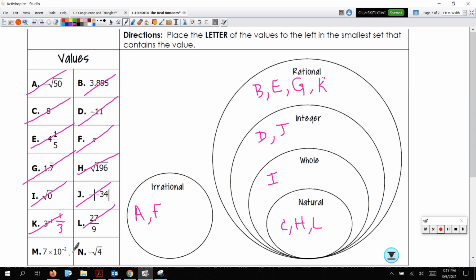Oh, my gosh. Scientific notation. Look, it's all coming back around. 7 times 2 to the negative second power is 0.07. 0.07 is a decimal, and it terminates, so that makes it rational. So we're going to put M right here. We're almost finished with this, guys. All right, N. Remember, this negative is out front of that square root. So negative square root of 4 is negative 2. Well, negative 2 is rational. Is negative 2 an integer? Yes. Is negative 2 a whole number? No. So we better put that in here with the integers.